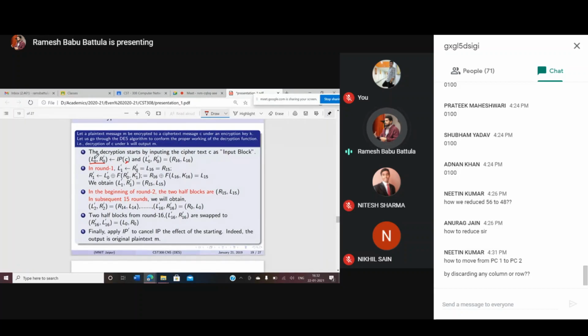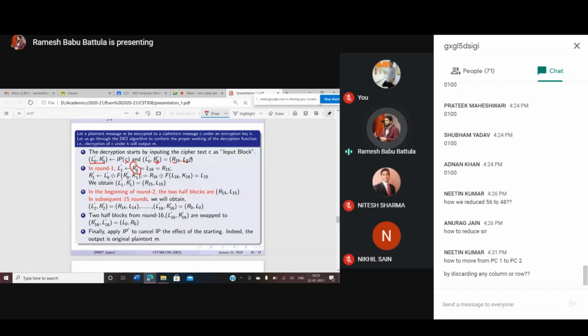If you have L0 dash and R0 dash, what values are going to be there in L0 dash and R0 dash? Generally, R16 and L16. If the swapping has not been done over there, here you have to swap it. I'm thinking there is no swapping, that's why I'm keeping R16 and L16 like this. If R16 and L16 are like this, what is my L1 value? L1 value is going to be my R0 dash value. What is my R0 dash value here? R0 dash value is equal to L16.